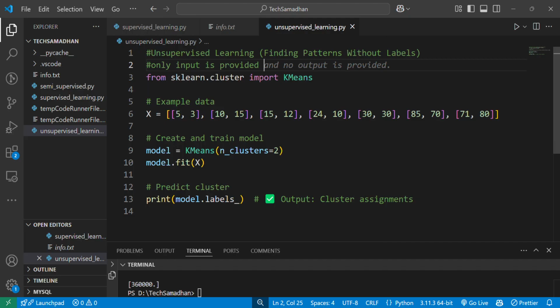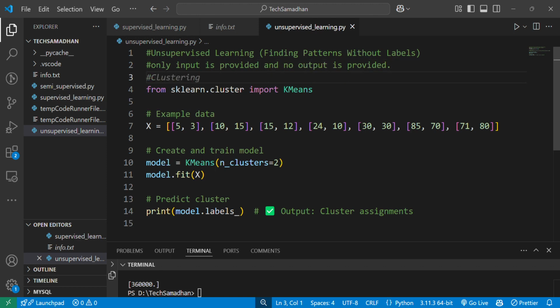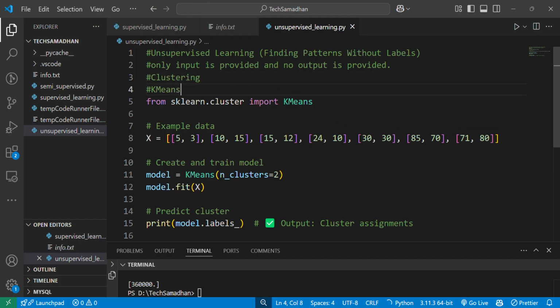And in supervised, we train the model on labeled data. So beforehand, we provide the output, to predict or classify new unseen data. Now in unsupervised learning, no output is provided here, right? So there are algorithms like clustering and k-means. I will provide the link as I said. Without it, the program won't run.